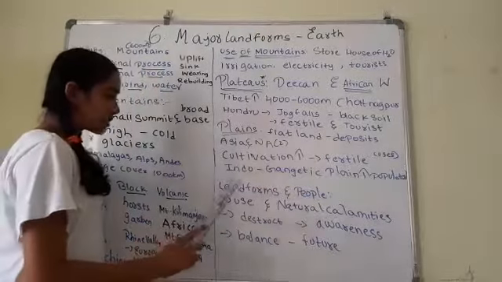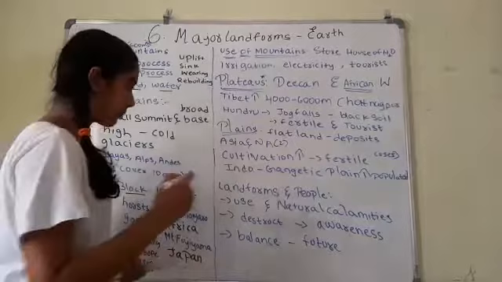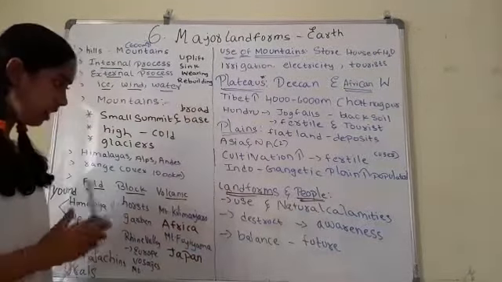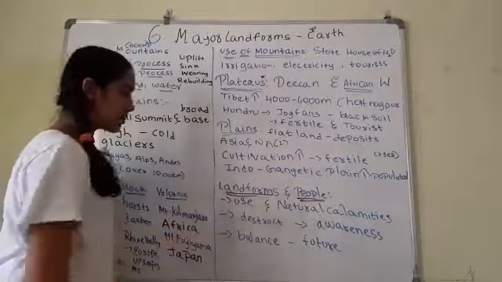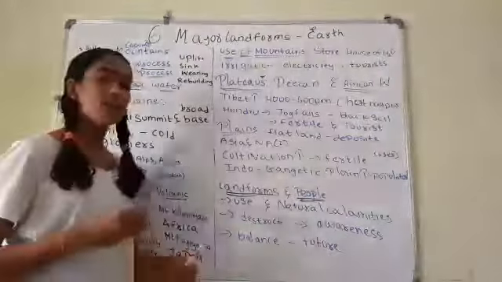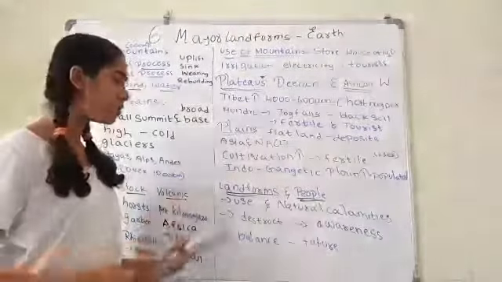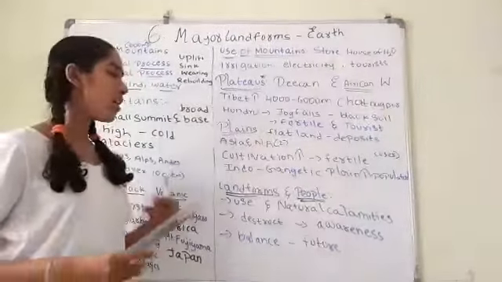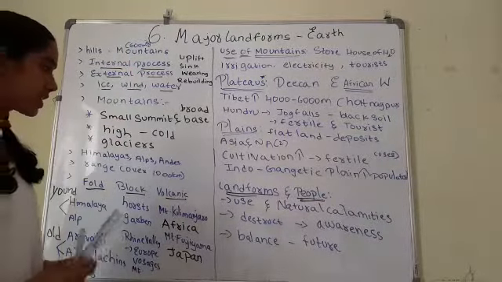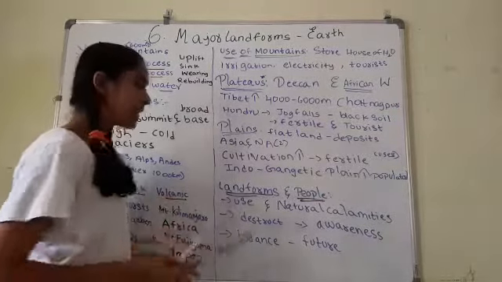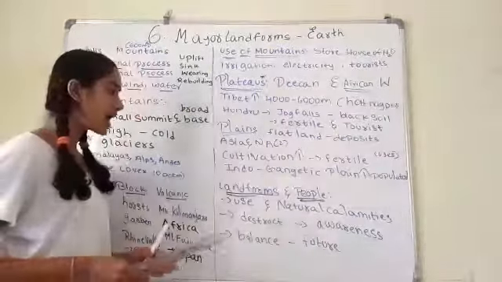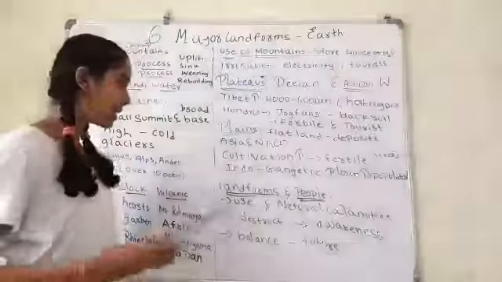Now coming to the landforms and people. We people use the landforms in different ways for constructing buildings, roads, schools, and we have invented many things from earlier times to present. But sometimes there are natural calamities like earthquakes and volcanoes, so that we face a lot of problems and many difficulties.